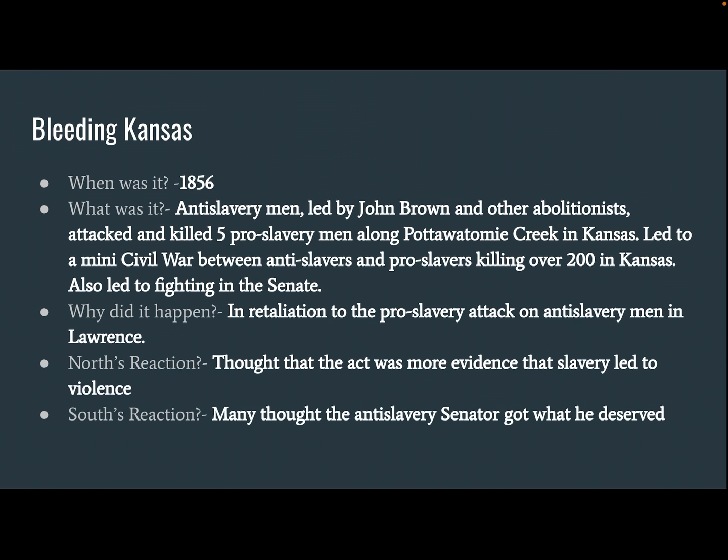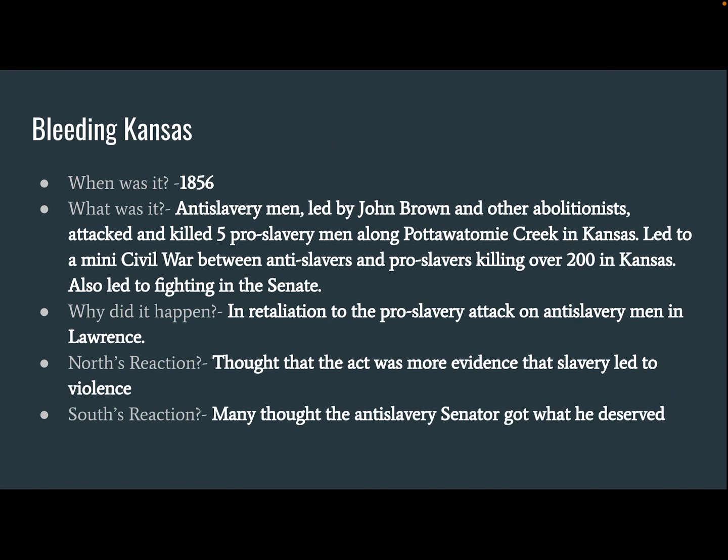What happened is Preston Brooks, and I'm going to show you on the next slide as well, came into the Senate and beat Charles Sumner with a heavy cane. It took him 3 years to recover from that. And for the South's reaction, a lot of the Southerners sent Preston Brooks canes and basically were like, yes, he got what he deserved.